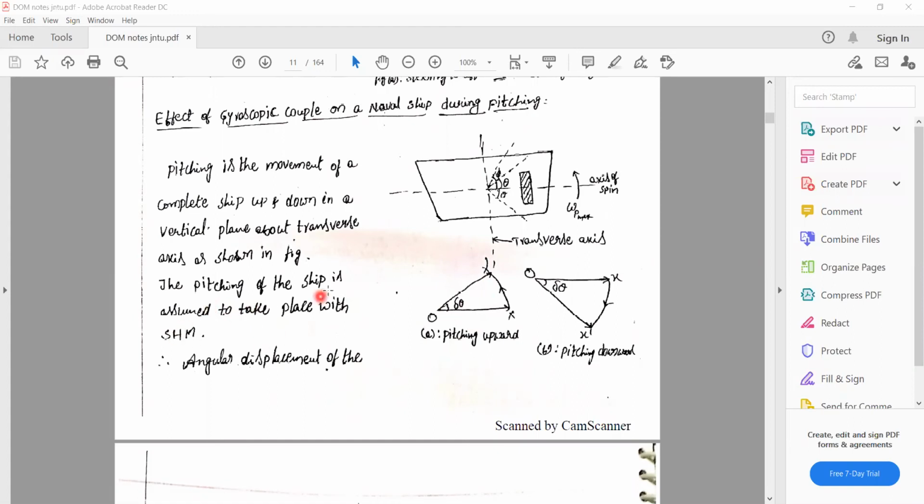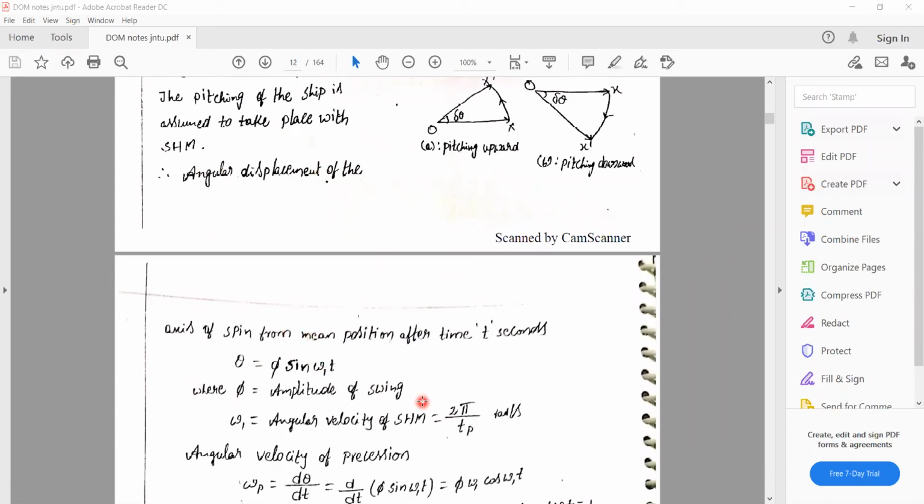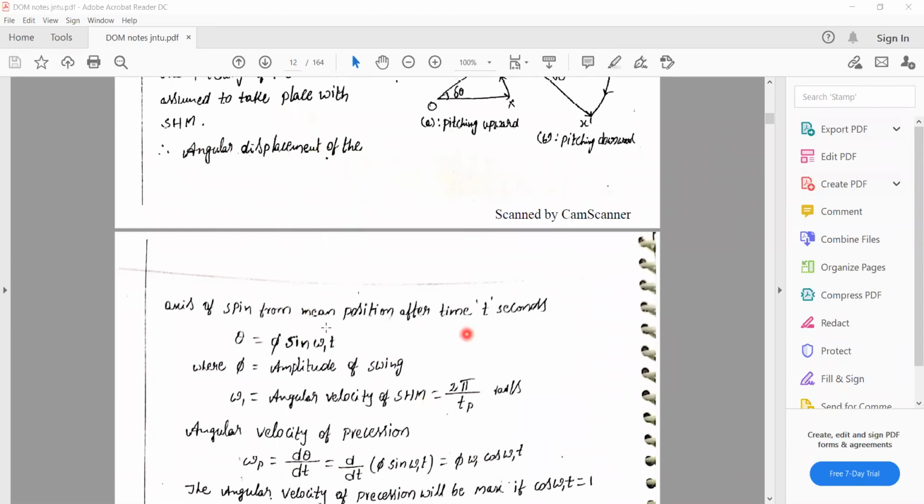In this, the pitching of the ship is assumed to take place with SHM. That is assumed to be SHM motion. From that point of view, you have to find out the effect of gyroscopic couple during pitching. Before going to that, you have to write the angular displacement of the axis of spin from mean position after time t seconds.